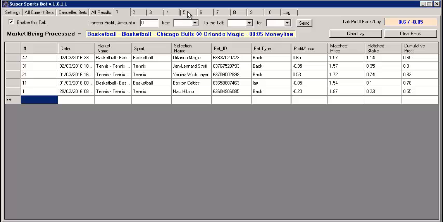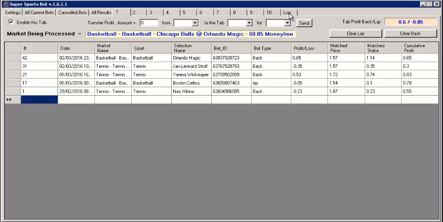If you don't have the Mexican Wave checked, then it will always try and place the bets in tab 1. If tab 1's not free, then it'll go to the next tab, and so forth. So that means that the tabs near the end, like tab 10, tab 9, tab 8, don't get very many bets. That's why the clients requested that we have this Mexican Wave feature, and we've added it to this bot as well, and it works extremely well.